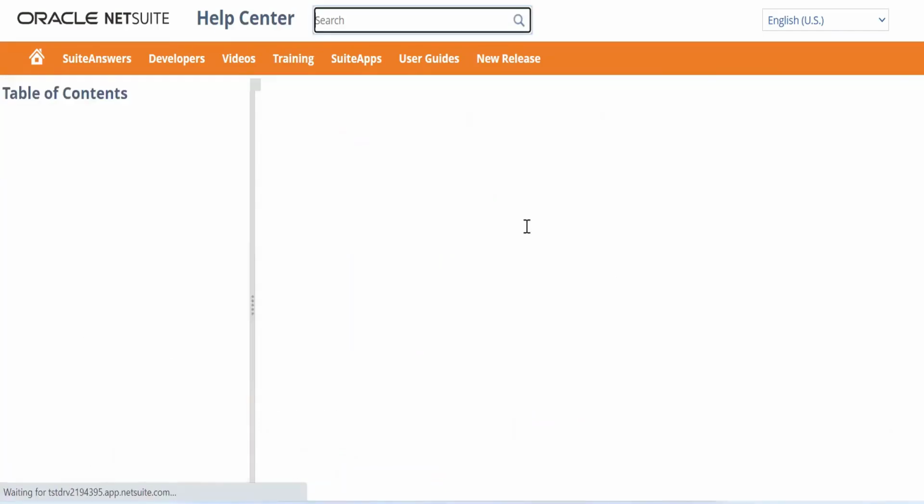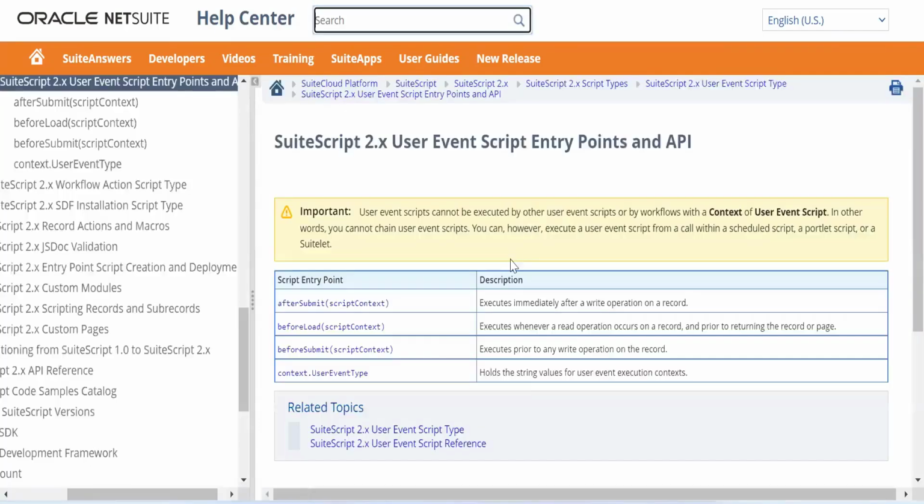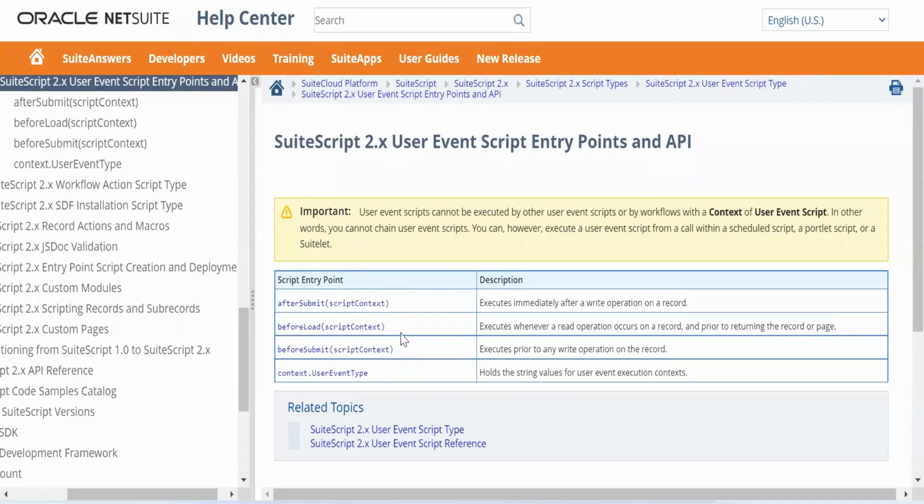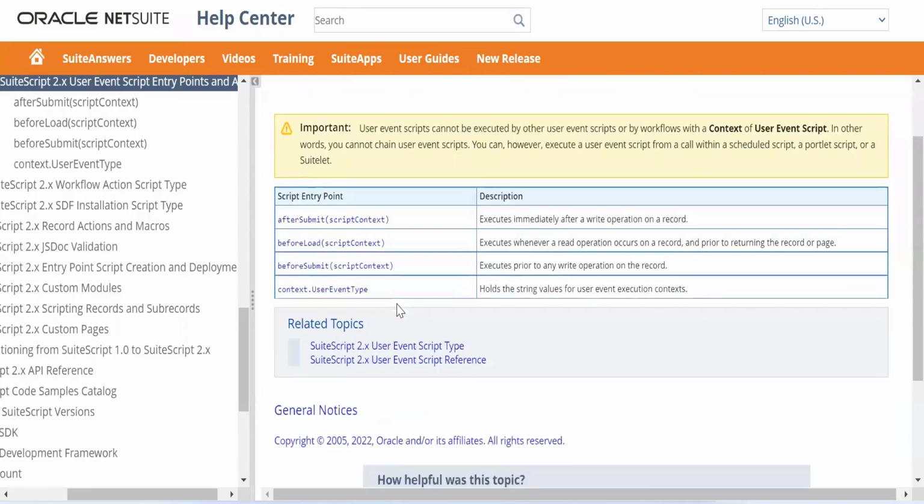Let's say we have entry points and APIs, right? So these are 3 different entry points, or 3 different functions, basically. We have before load, before submit and after submit, as I told you already. Now you can click on all 3 of them.